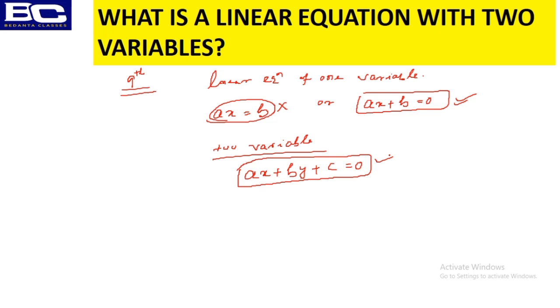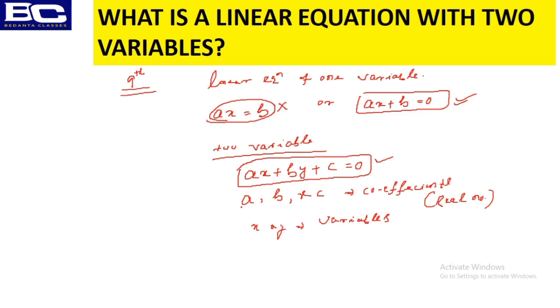Linear equation of two variables is nothing but ax plus by plus c, where a, b and c are nothing but coefficients, or you can say constant coefficients, and it means they are simply real numbers. And x and y are the two variables. Is it the thing that we have to know so that we can say we are fundamentally strong?